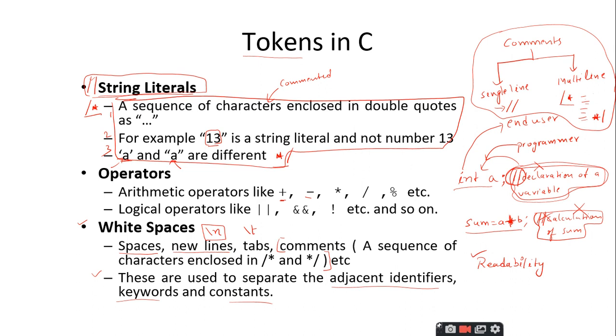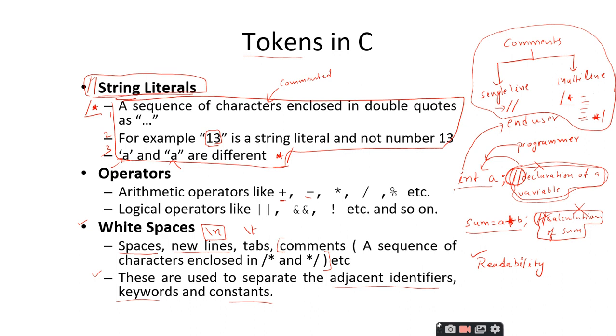And then we have gone through the operators. An operator is nothing but a symbol which is used to perform various operations such as arithmetic, logical, relational, etc. And the last topic in this token is the white spaces. White spaces can be a space, or a new line character, or a tab, or a comment.